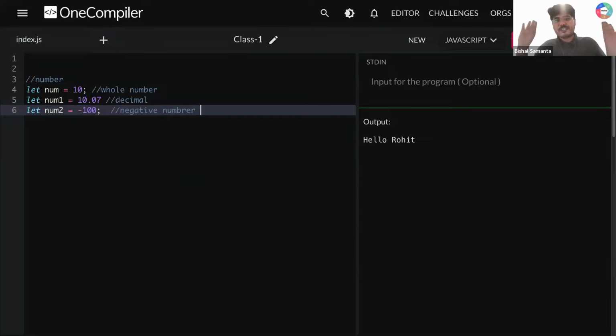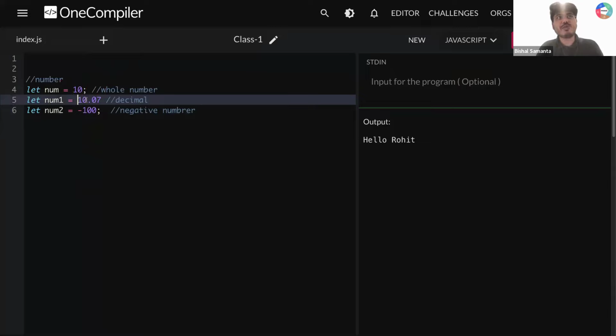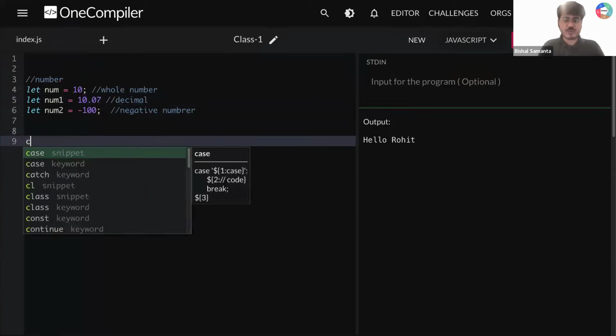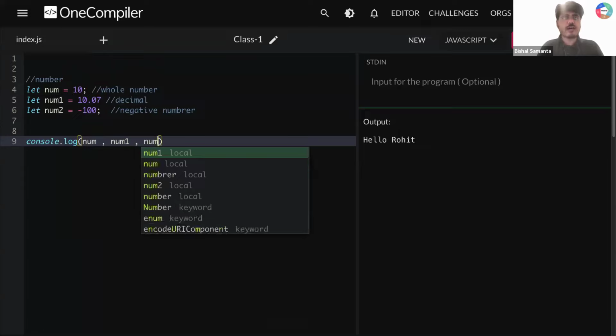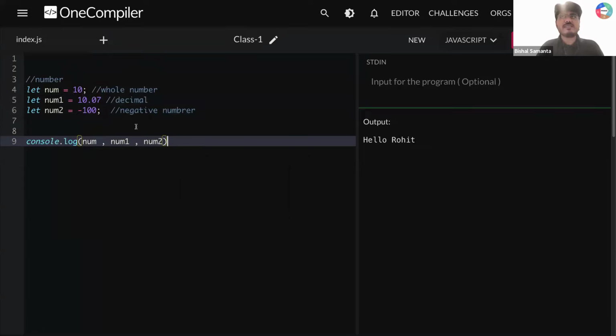So now your life is very simple. In JavaScript, whenever you create a variable and store a value which is a number, JavaScript automatically assigns the data type called number. So this is all nothing but a number. Let's say I'm printing here: console.log num, num1, num2.